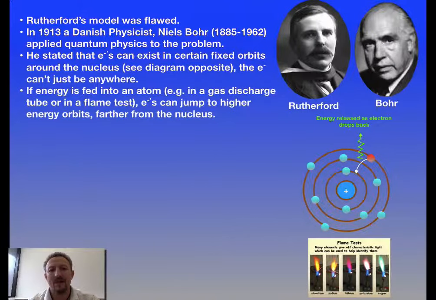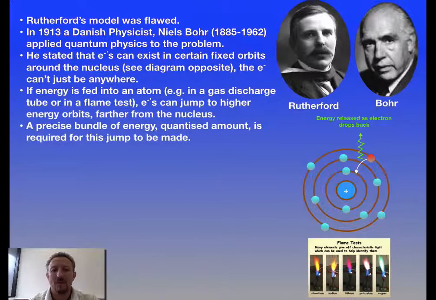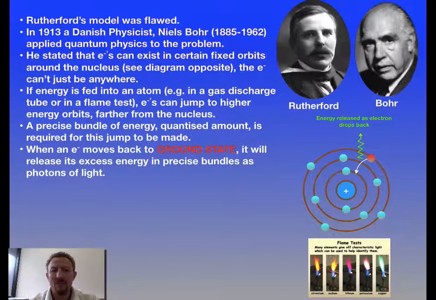Now what he found was that if we energized any electron, and this can be done either in the discharge tube or using flame tests, as you can see down the bottom, we're going to energize the electrons to higher orbitals. But because they're in these higher orbitals, they will fall back to ground state because they're unstable. As they fall back to ground state, they're going to emit that specific amount of energy which was necessary to energize them up to that specific shell.